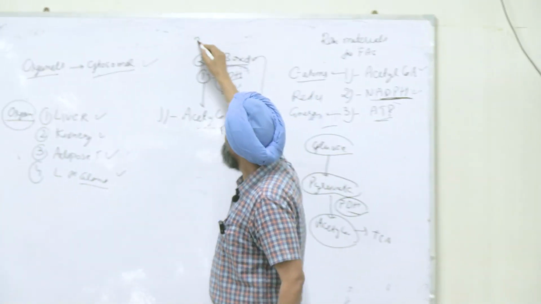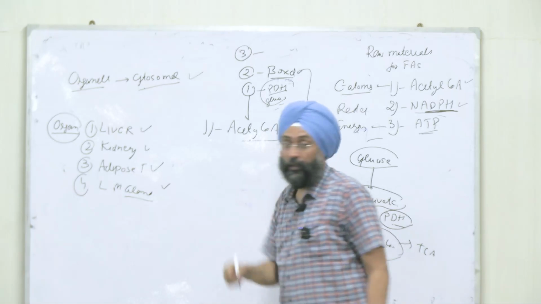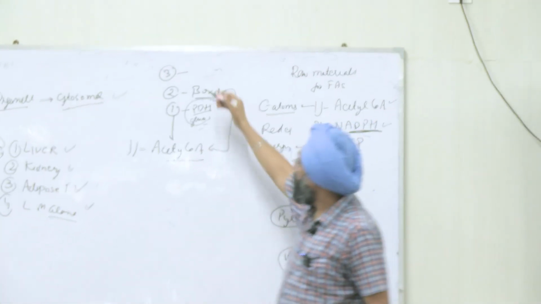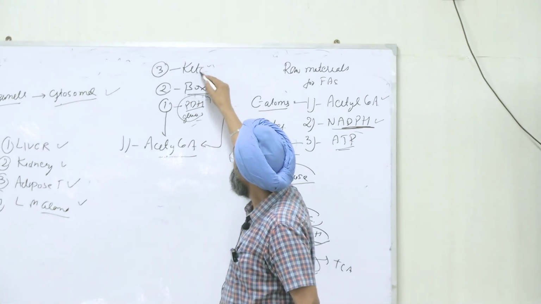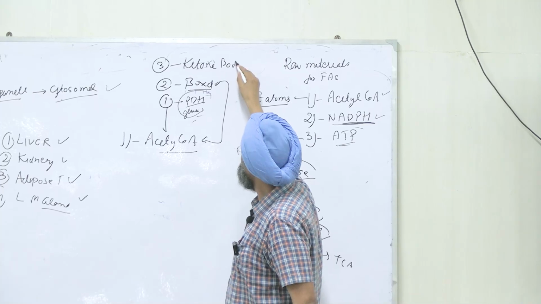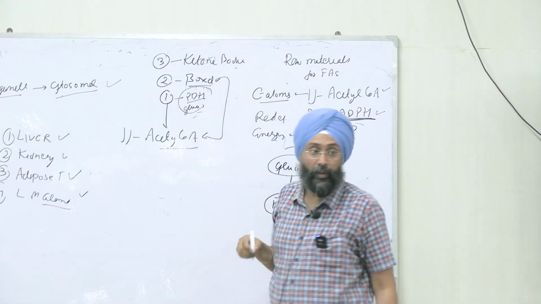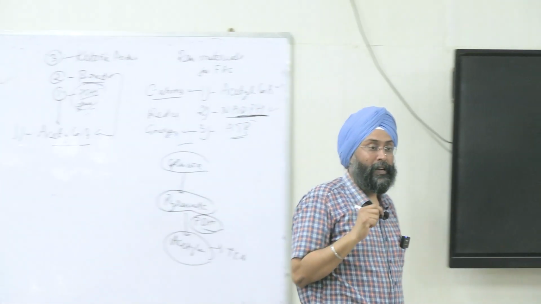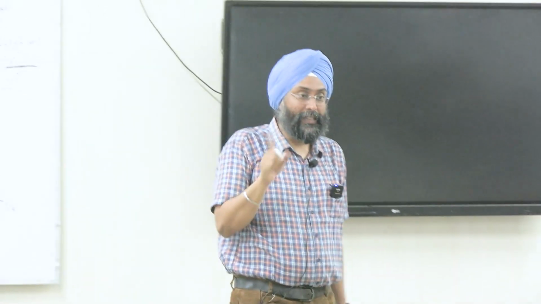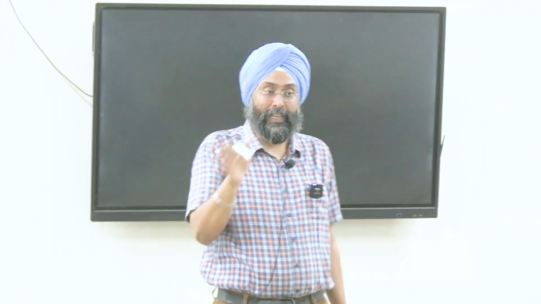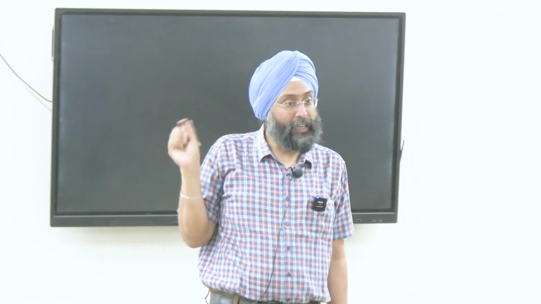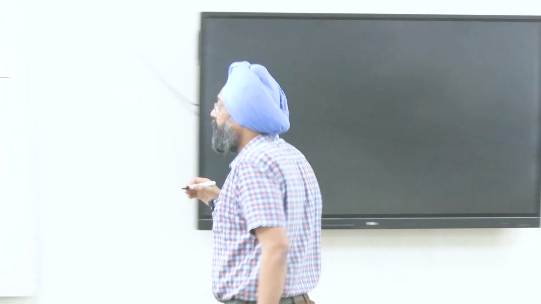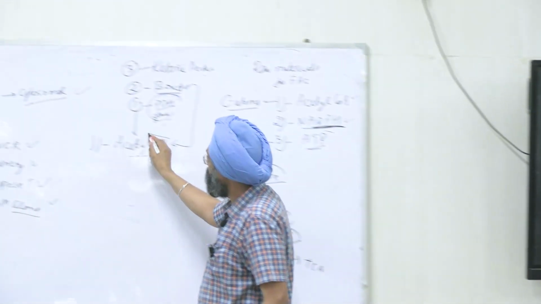Third source, which one is it? From ketone body metabolism, we can also get this acetyl CoA, right? Hope you remember ketogenesis: acetyl CoA plus acetyl CoA, acetoacetyl CoA, then HMG CoA, and then finally the ketone bodies were formed, right? So there are three sources of acetyl CoA.